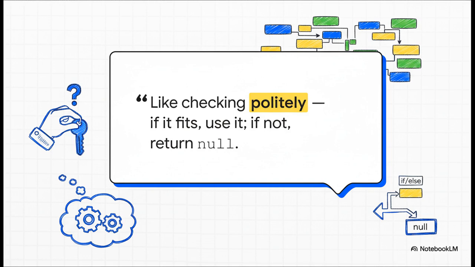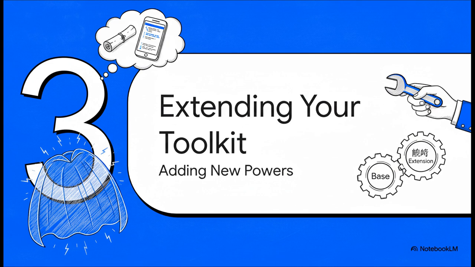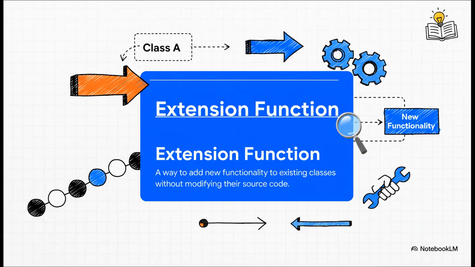You're asking for permission instead of just demanding something and risking a total system meltdown. Okay, our third superpower feels a little bit like actual magic. What if you could add new features, new functions, to classes you didn't even write, without having to mess with their original code at all? Well, in Kotlin, you totally can. It's called an extension function.